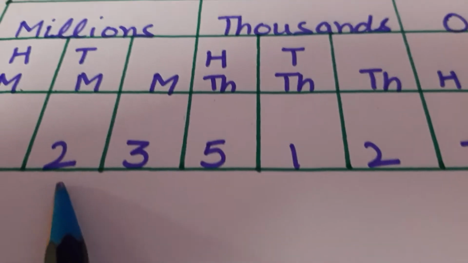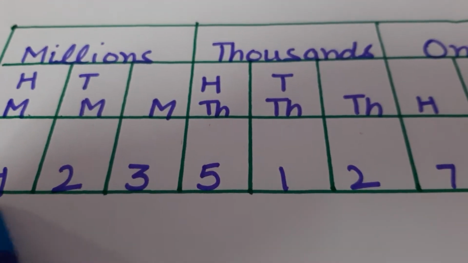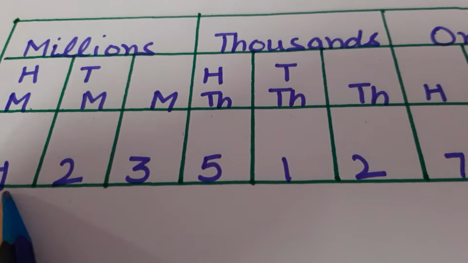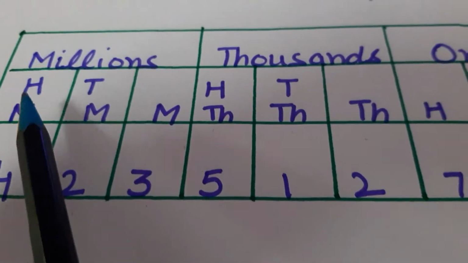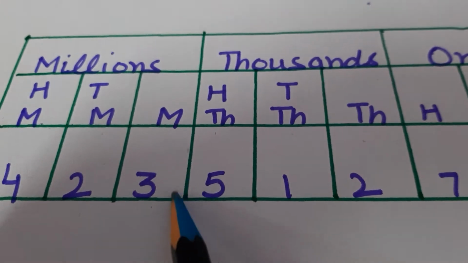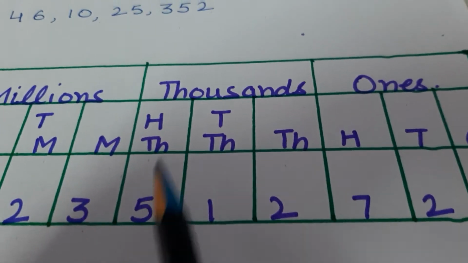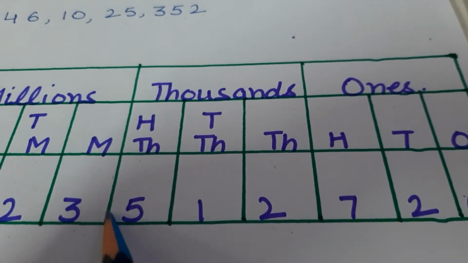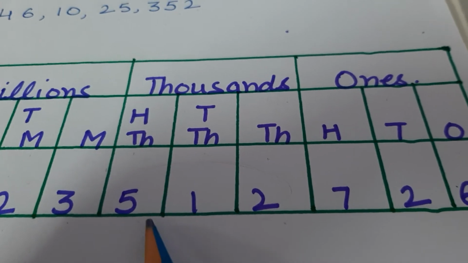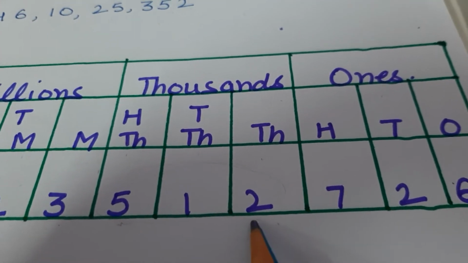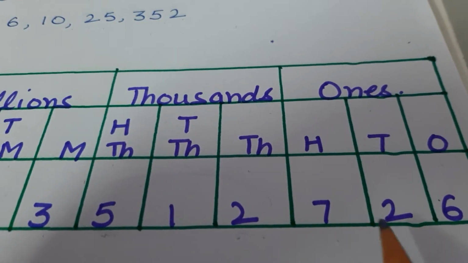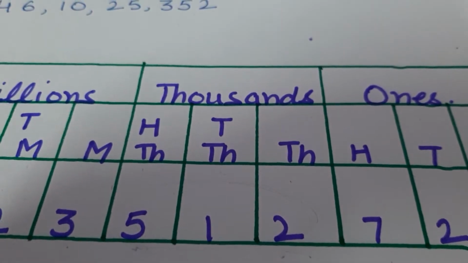Now if any number is written in this, how will we read? We will read according to periods. So this is 423 million. Next, 512,000. This is 1000 period. So how will we read it? 512,000 and 726.